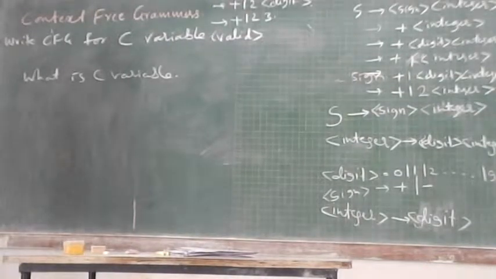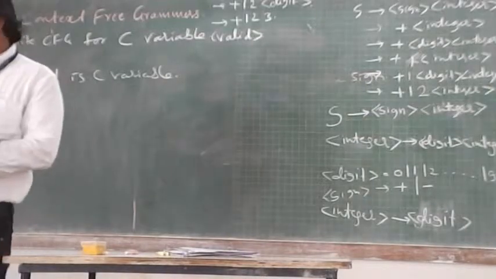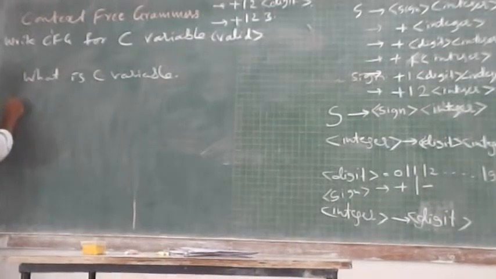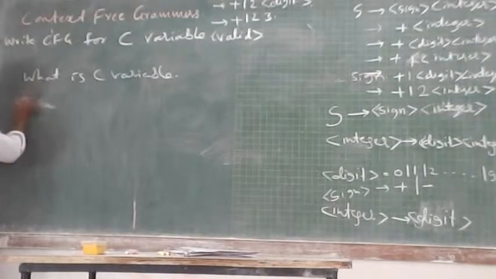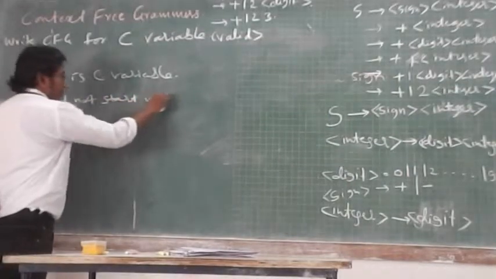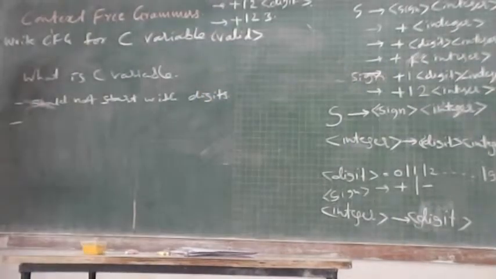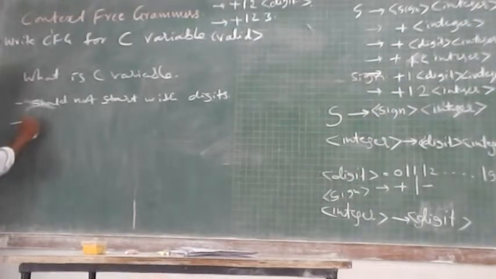Can you randomly write a C variable like 1, 2, 3? A C variable should not start with a number. So you need to know some of the rules to write C variables. What are those rules? A variable should not start with a digit. Space is not allowed.